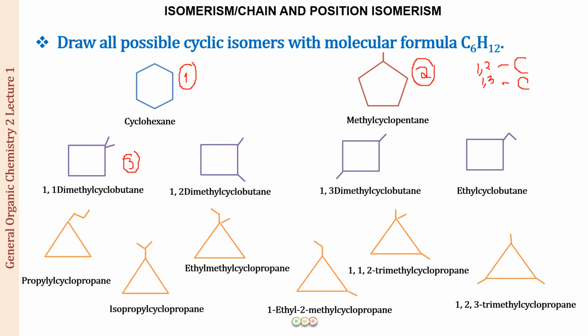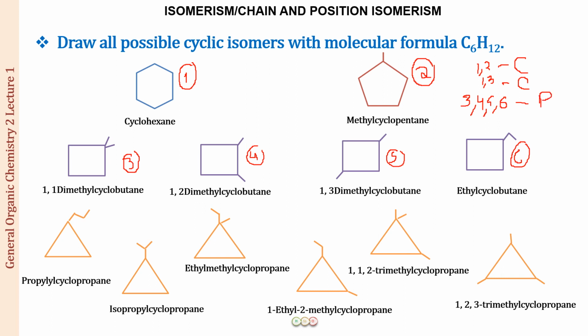What about 1 and, if this is 4, this is 5 and this is 6. So it is going to be a similar case of 1 with 4, 1 with 5, 1 with 6. Similarly 2 with 3, 2 with 4, 2 with 5, 2 with 6. All are going to be chain isomers. Now what about 3, 4, 5, 6? Well, all of them have the same length of the cyclic ring. All are cyclobutanes. So what are 3, 4, 5, 6? They are differing only in the side chain. All right. So these are all going to be position isomers.